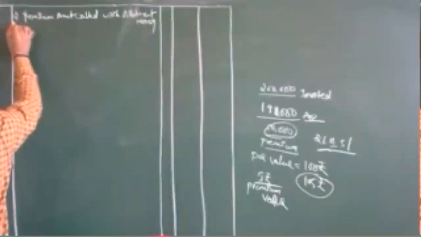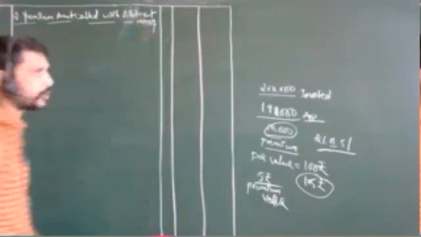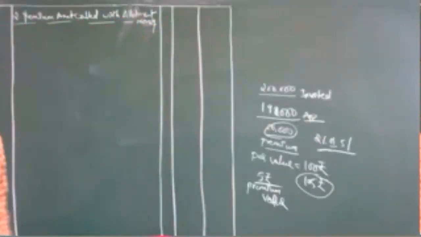In this, we are going to pass two journal entries. How are we going to call up these things?